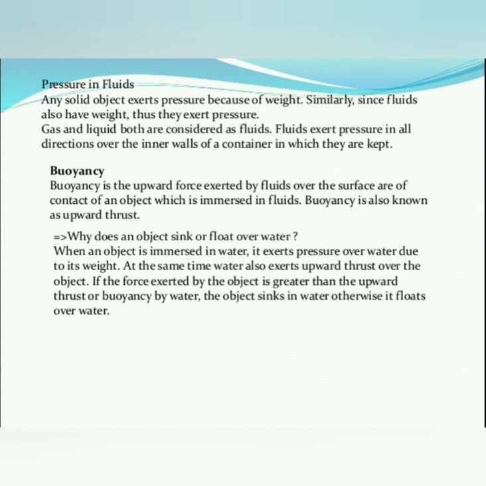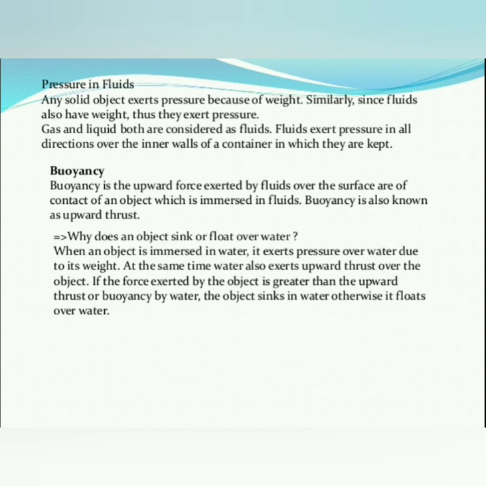Fluids exert pressure in all directions over the inner walls of the container in which they are kept. For example, take a plastic bottle, fill it with water and close its mouth with the cap. Next, make a hole one by one.